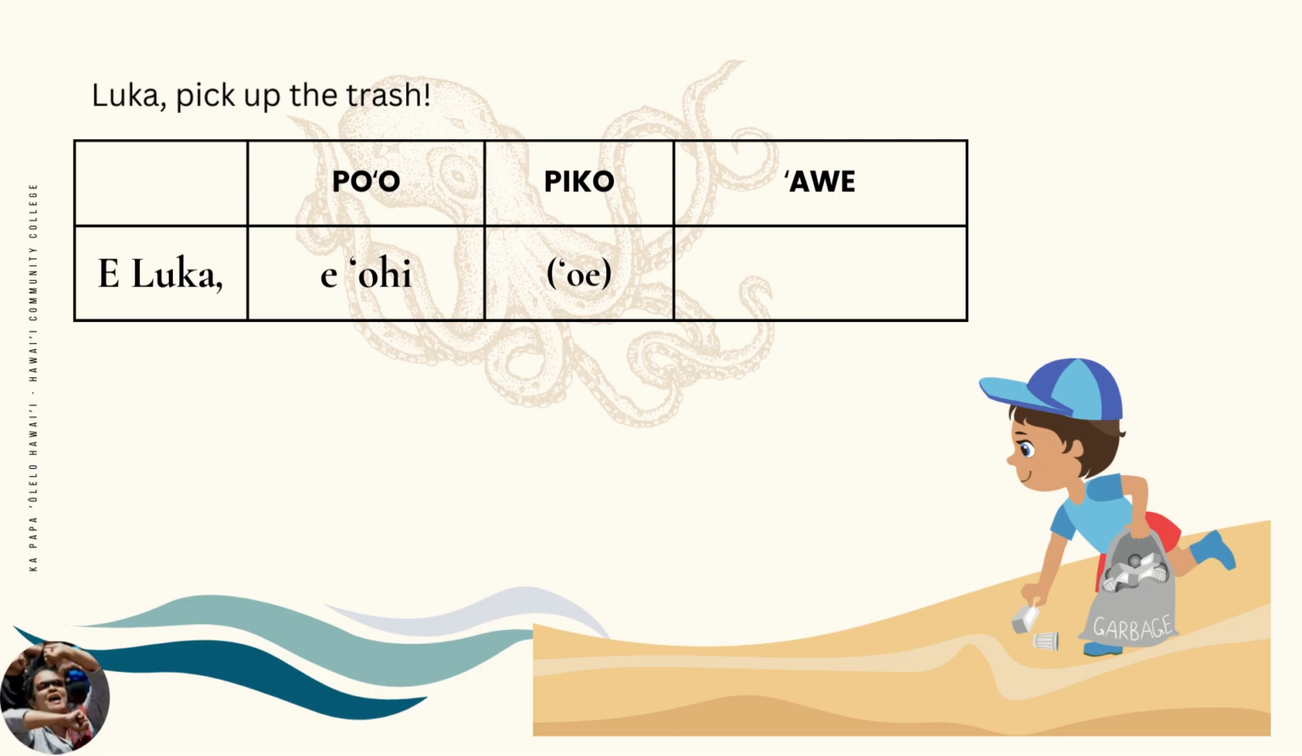The piko is the unspoken you. Let's write it in the piko position in parentheses as a placeholder. Like in English, you may opt to leave it unspoken. E Luka e ohi, or e Luka e ohi oi. Lastly, what is the ave of this sentence? The ave is the trash.